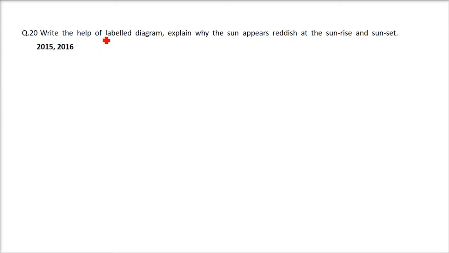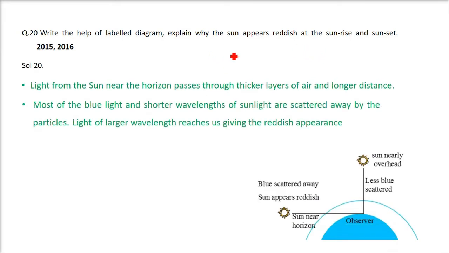Write with the help of the label diagram, or you can say, as I said, we will be asking this question: why does the sun appear reddish at sunrise and sunset? So when the sun is rising or setting, why is the sun appearing reddish or orangish? Now this is what we have discussed in the previous question also. This is because of the scattering.